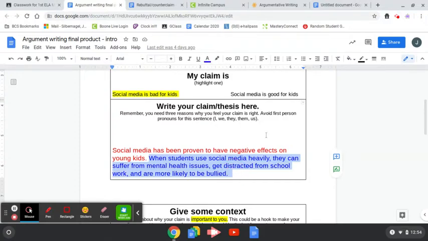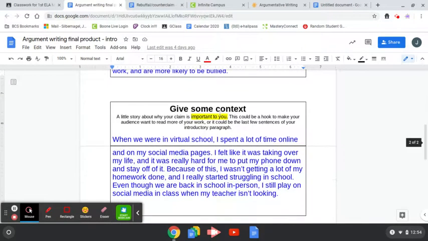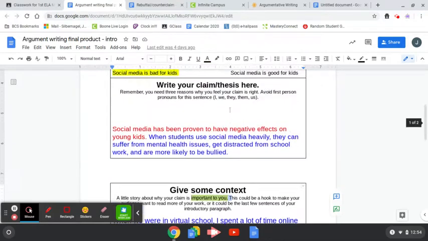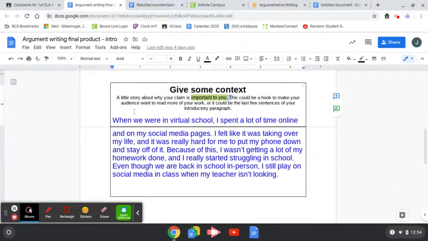When students use social media heavily, they can, 1, suffer from mental health issues, 2, get distracted from schoolwork, and 3, are more likely to be bullied. So those are 3 reasons why social media has negative effects on young kids. Then in an introductory paragraph, we also give a little bit of context. Why is this important to you? Or how has social media, since I chose bad for kids, how has social media been bad for you?